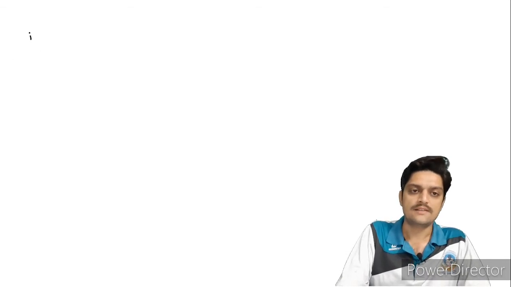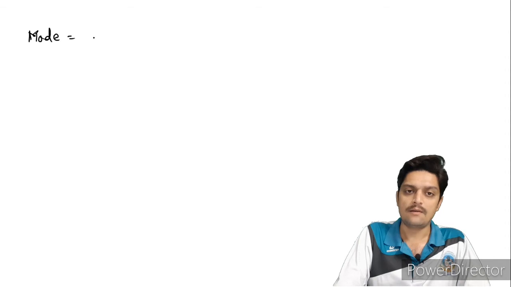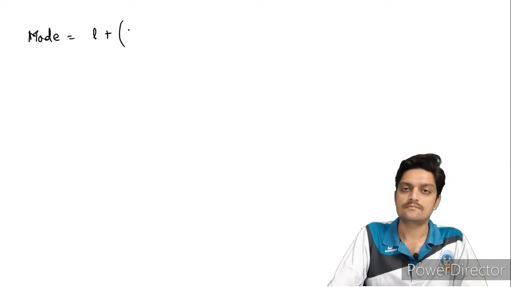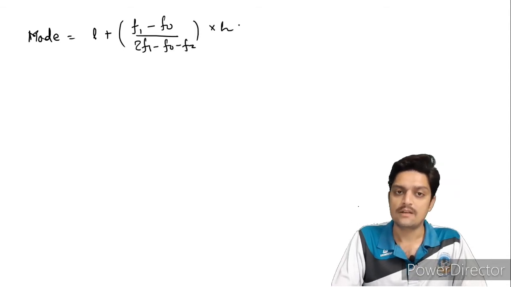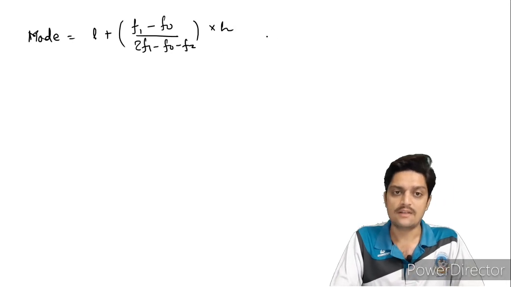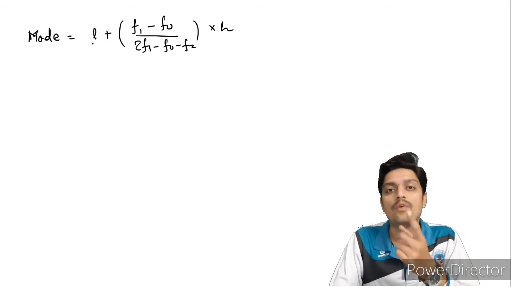Okay, mode is equal to L plus f1 minus f0 upon 2 f1 minus f0 minus f2 into h. Then first we should write down all the data. So L is what? L is lower limit of modal class.